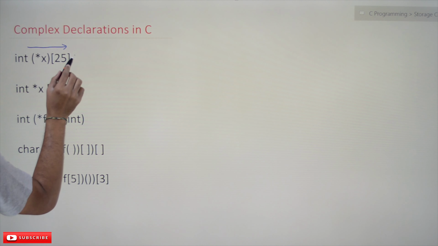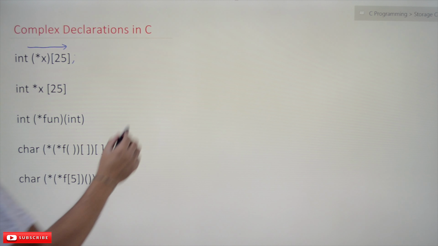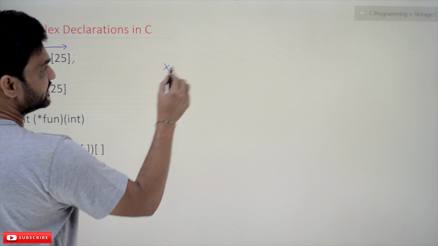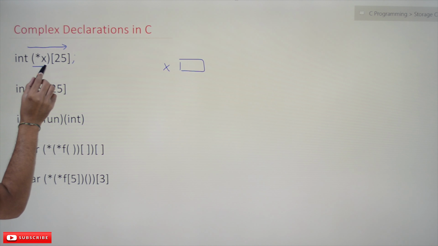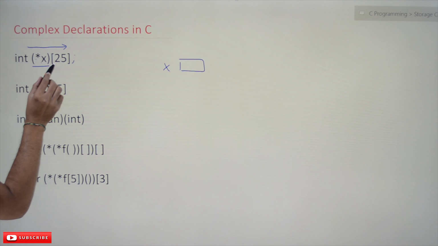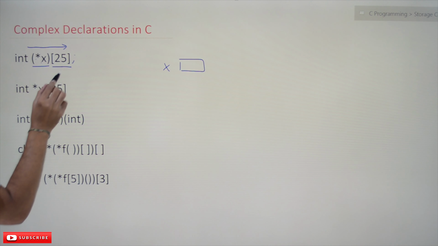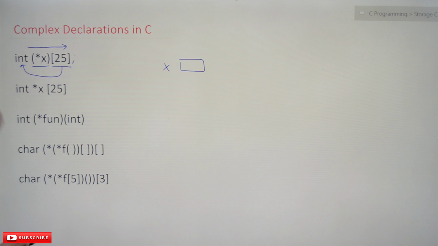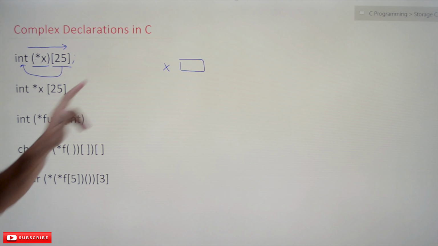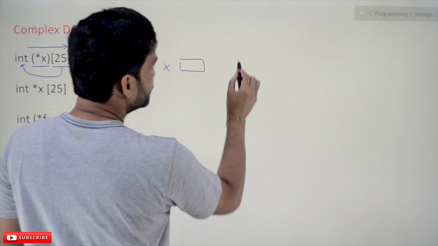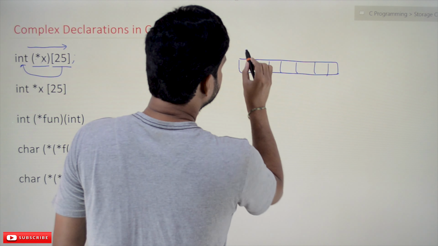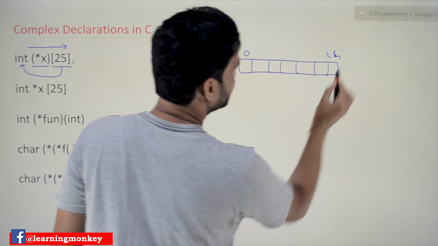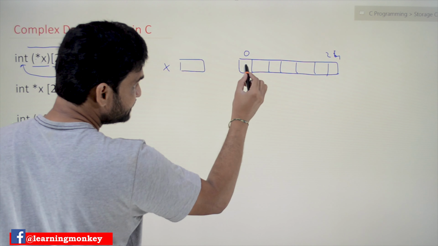What does this declaration state? X is a pointer. Going left to right, X is a pointer pointing to an array of 25 elements, and those 25 elements are of type integer.